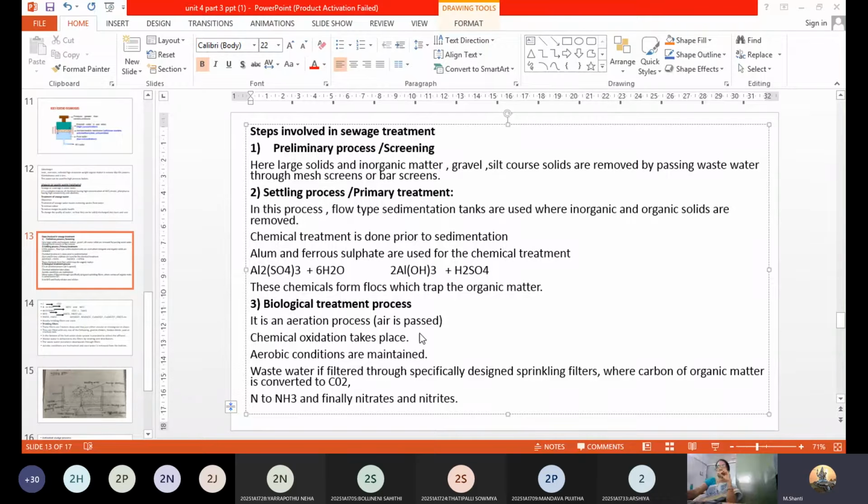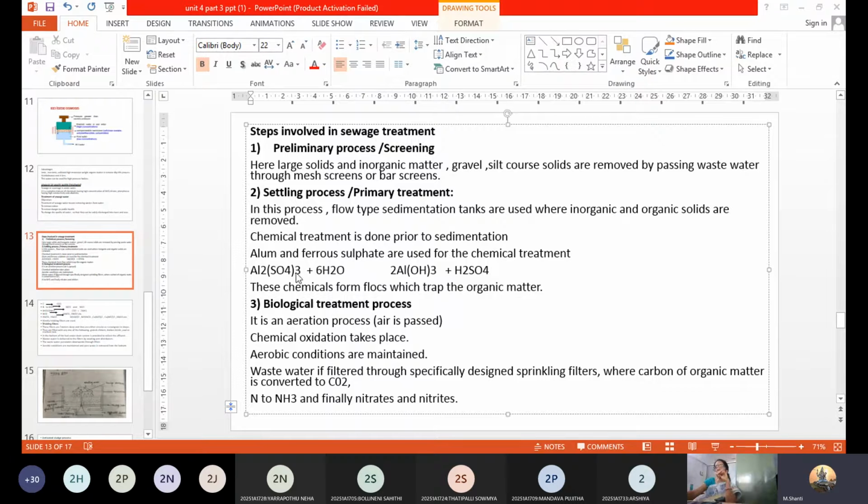So those particles have to be trapped by the alum, that is, by the aluminium ions present in the alum, ferrous sulfate, or aluminium hydroxide. These will introduce Al3+ ions. For this I've shown a diagram of how the fine suspended particles are brought together with the introduction of alum. All the fine suspended particles carry the same charge, a negative charge. Because of similar charges, the particles cannot come closer.